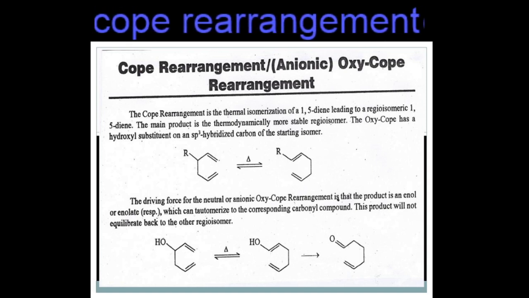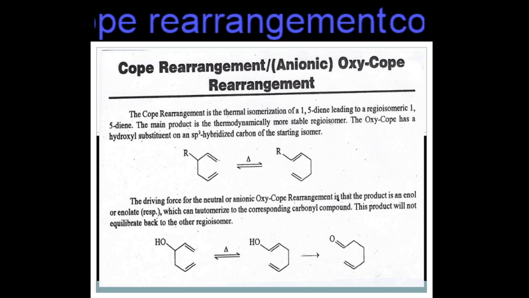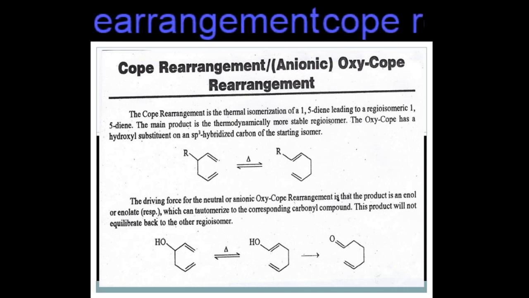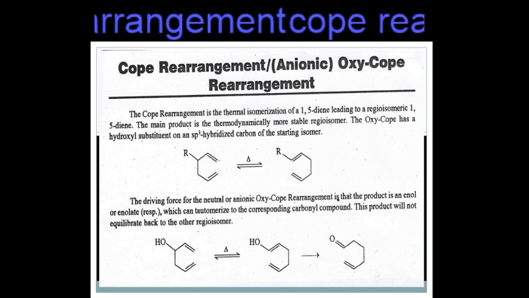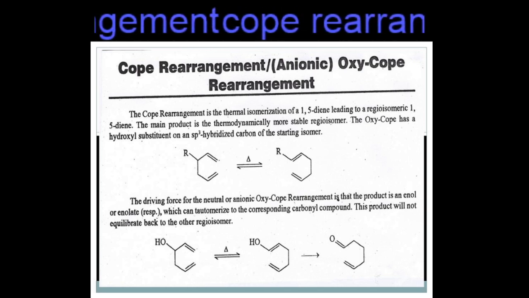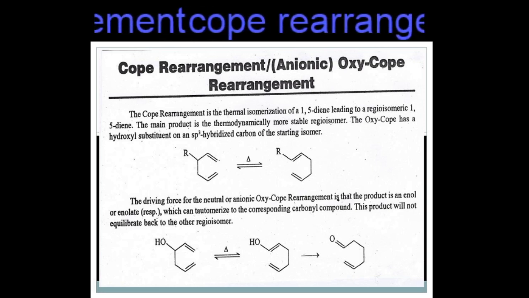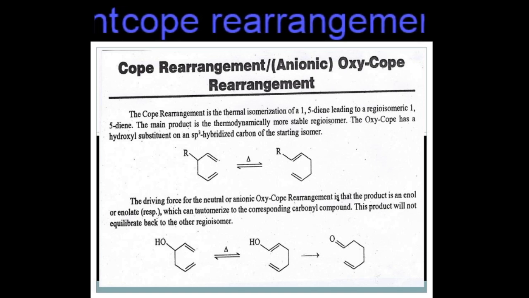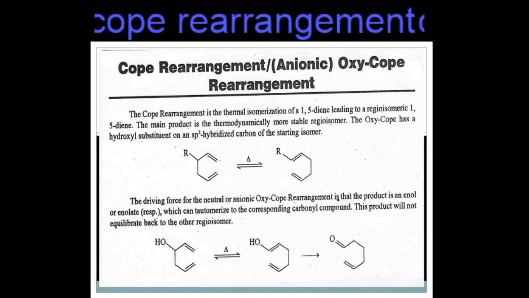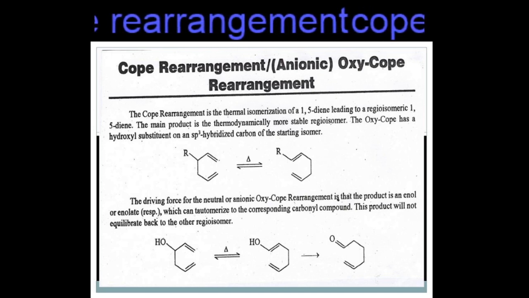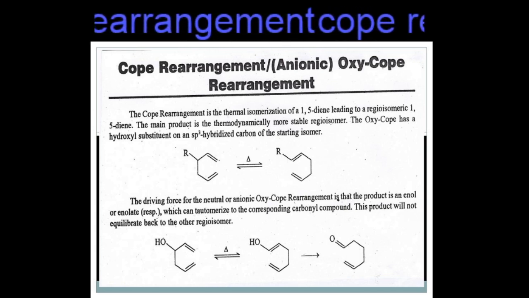In the product, the first carbon has sp hybridization. In this sp hybridization, one p orbital and one s orbital, so the s character is very high, 50%.